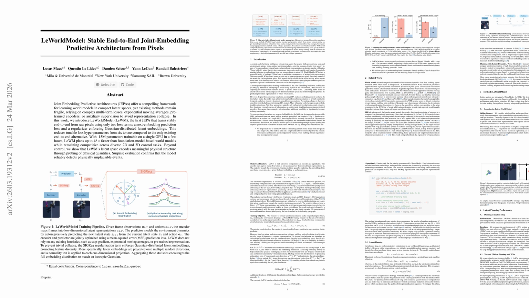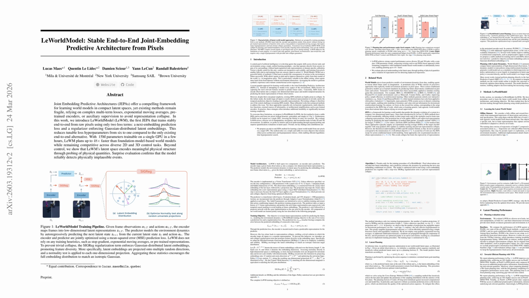This reduces effective hyperparameter tuning to a single weight lambda versus 6 tunable coefficients in PLDM. The model is fully trainable on a single GPU with about 15M parameters and can be tuned efficiently with logarithmic time bisection over lambda. Architecture-wise, the WM uses a ViT-tiny encoder for pixels and a transformer predictor with AdaLN action conditioning and causal masking. Planning is done directly in latent space with cross-entropy method plus receding horizon MPC.